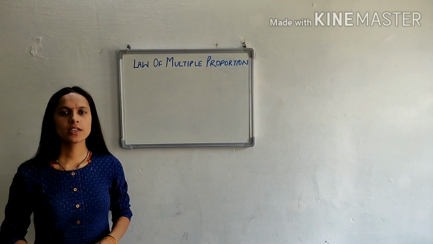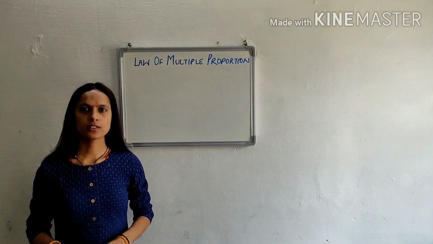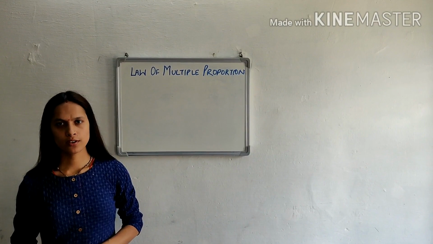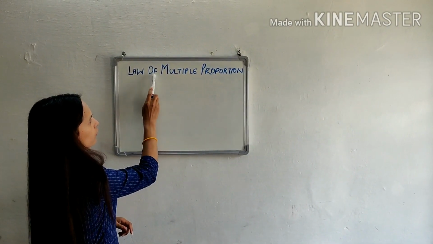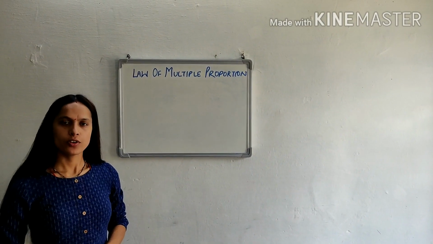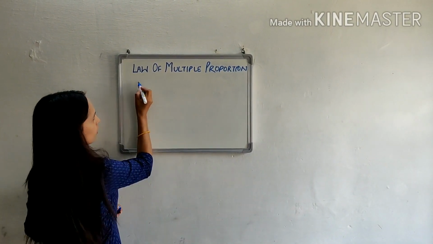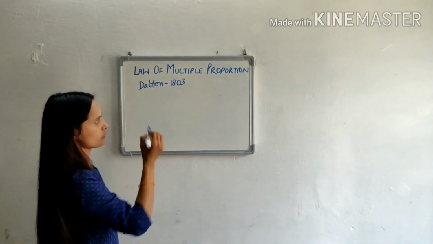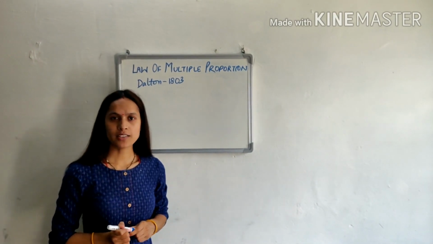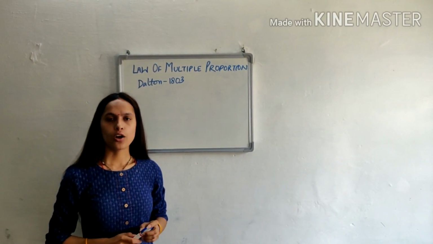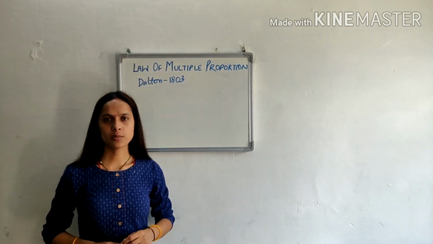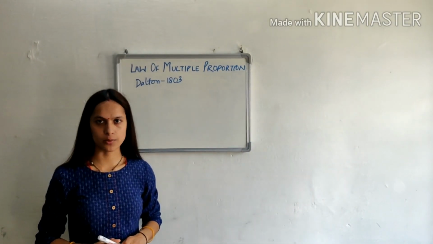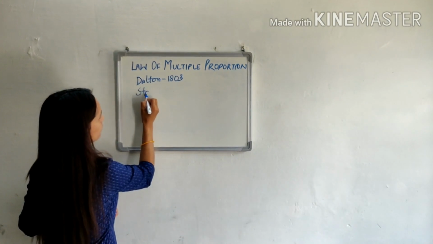In our previous video, we learned about two laws, that is law of conservation of mass and law of constant composition. Now, the third law of chemical combination is law of multiple proportion. First of all, who postulated this law? This law was postulated by Dalton in 1803. Clear? Law of conservation of mass was postulated by Landolt, law of constant proportion was postulated by Proust, and law of multiple proportion was postulated by Dalton in 1803. Now, the statement of this law.